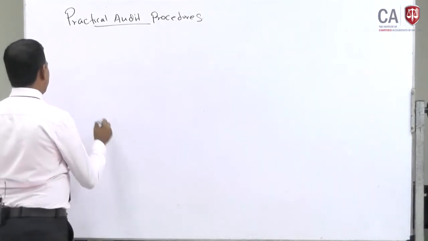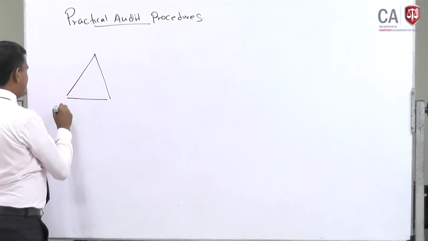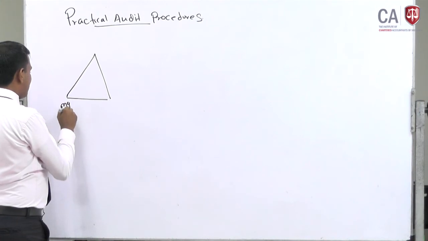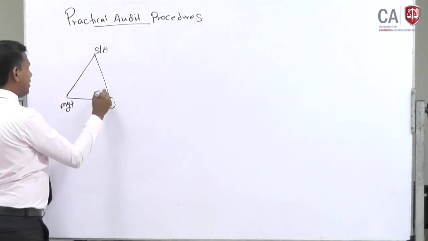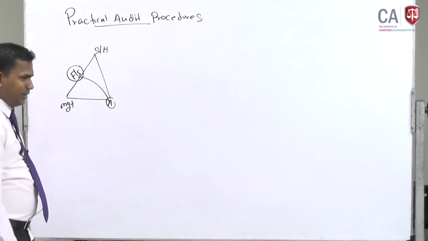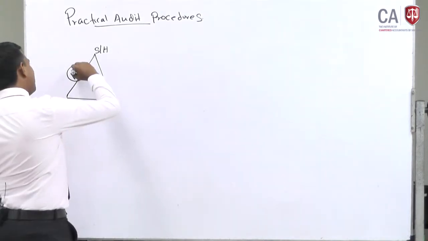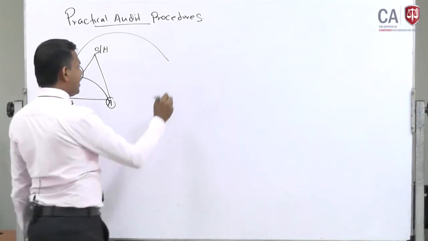So practical audit procedures. Now when the auditor comes and checks, here let's say the management, the shareholder and the auditor. The auditor comes and checks the financial statement. The financial statement contains mainly 3 things which I explained to you.